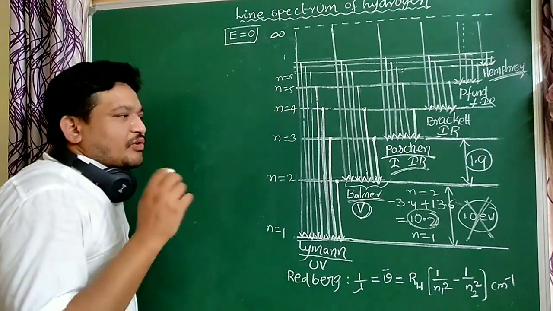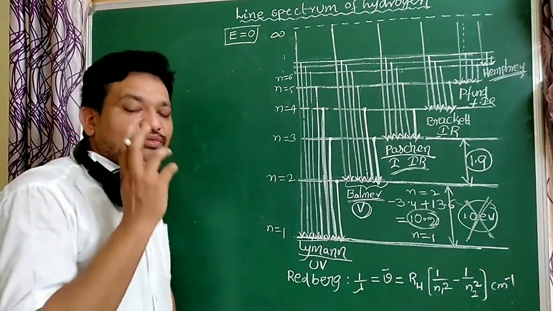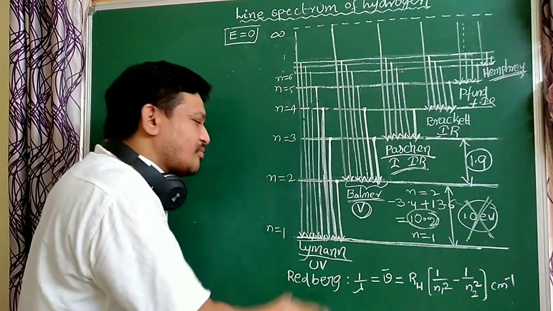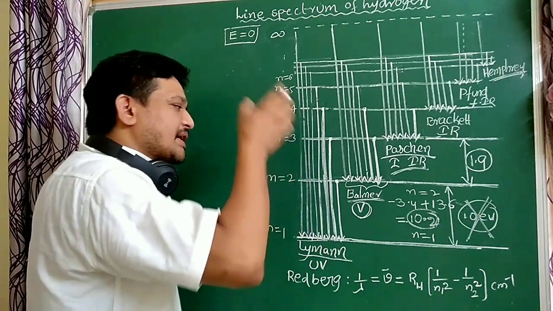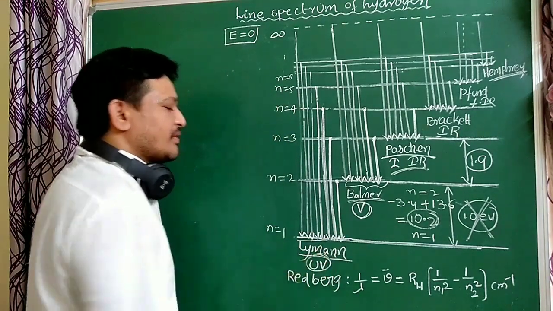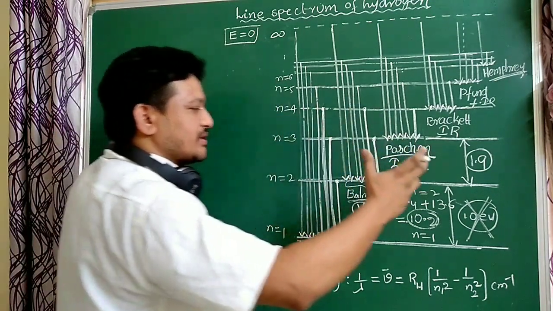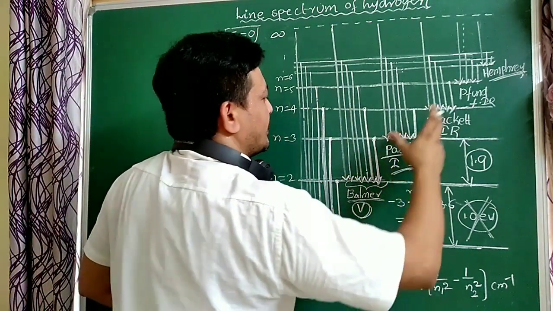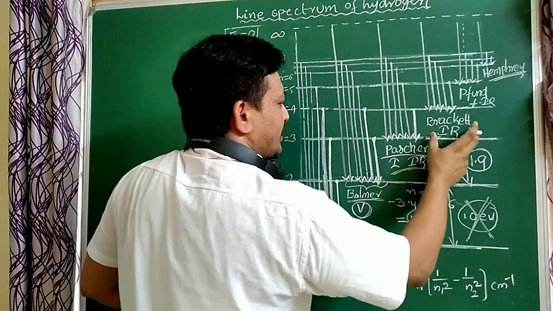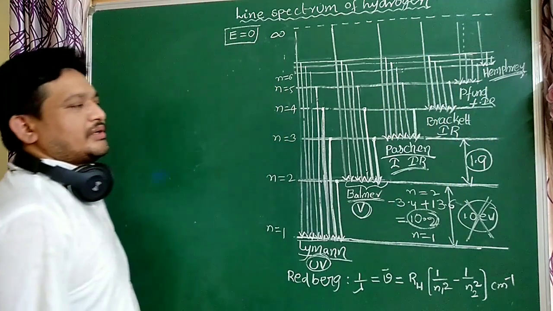Which of the following series has more energy? The Lyman series has more energy. Why? Because that energy corresponds to UV radiation. UV radiation has more energy than visible. Visible has more energy than IR radiation. IR radiation has more energy, near IR is more than middle IR, and middle is more than far IR. That is very, very important.